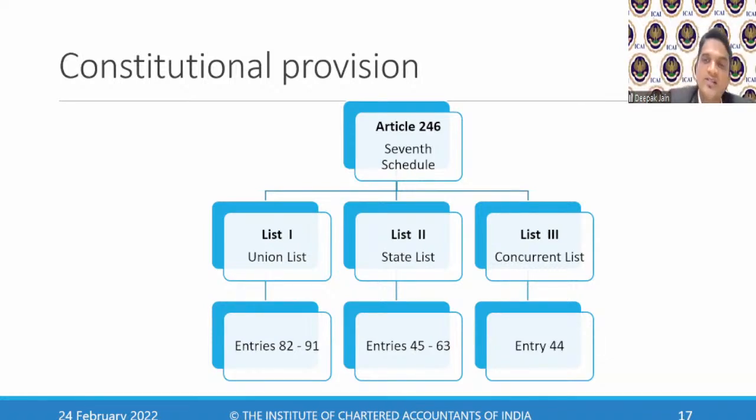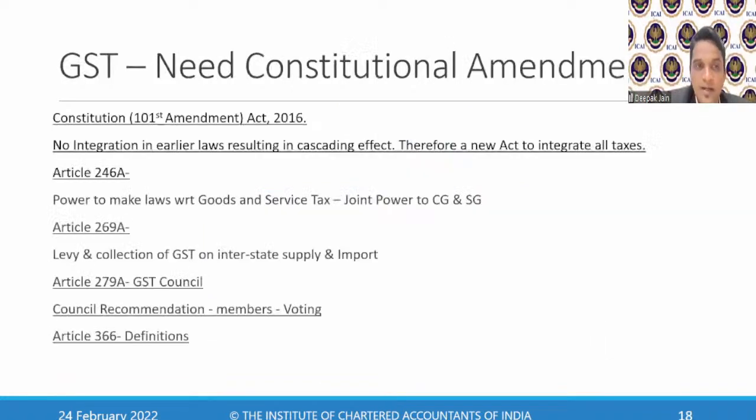So they brought in this Constitution amendment. It was brought in because there was no integration of earlier laws, resulting in a cascading effect. Therefore, a new law to integrate all the taxes was required. Articles 245 and 246 were already there. They kept those articles as they are and brought in a new article. Whenever they bring amendments, they will not push 445 or 446, and they cannot bring 247 because 247 already exists.